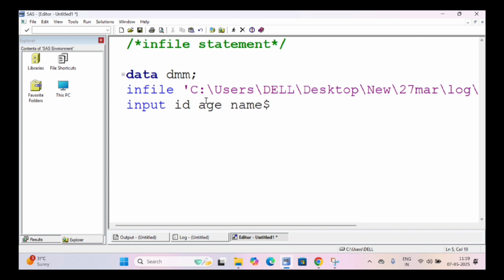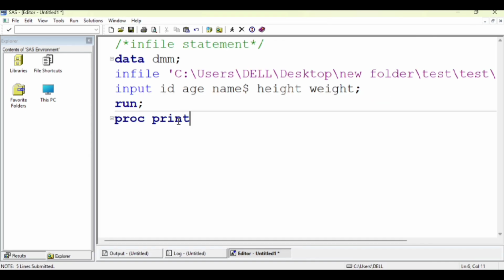Name is a character variable, for that we have to give the $ sign, dollar symbol, then height, weight, semicolon, run semicolon. Print data equal to DMM semicolon, run semicolon.